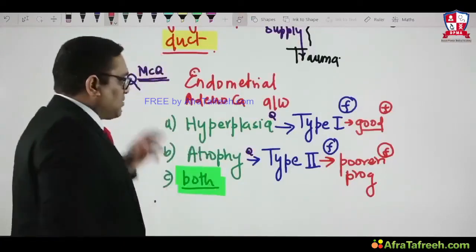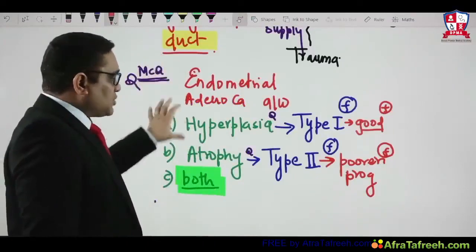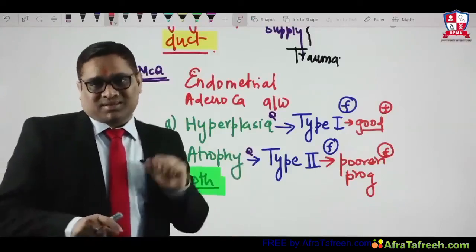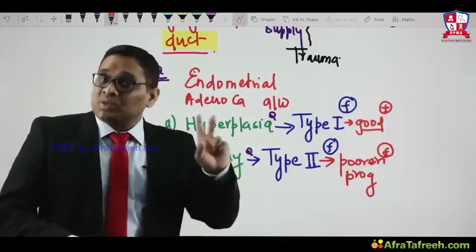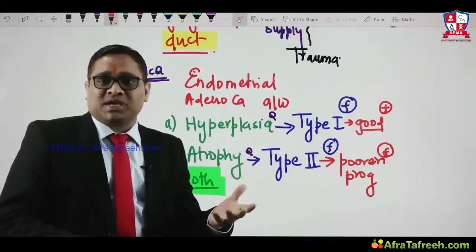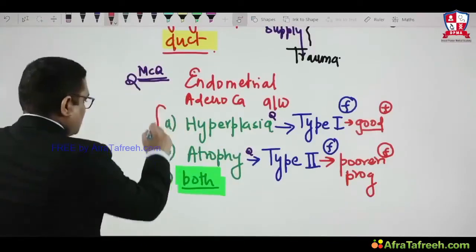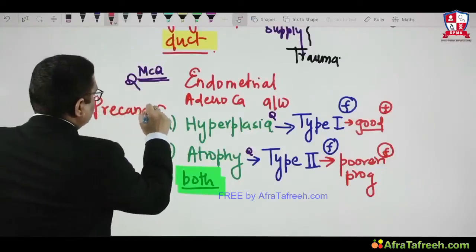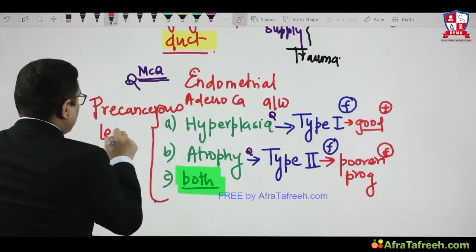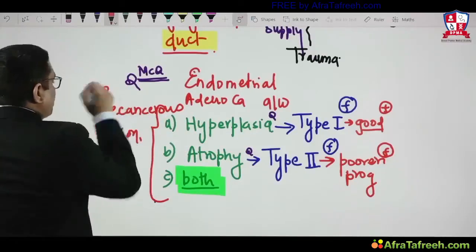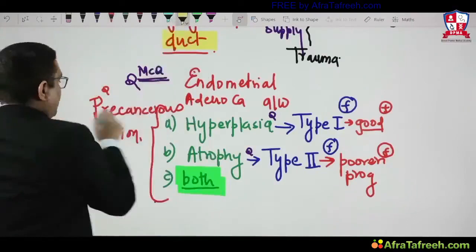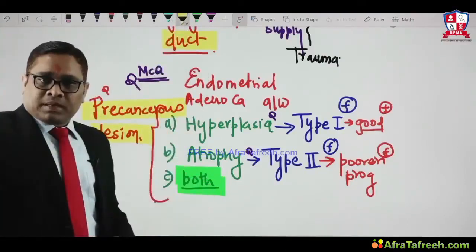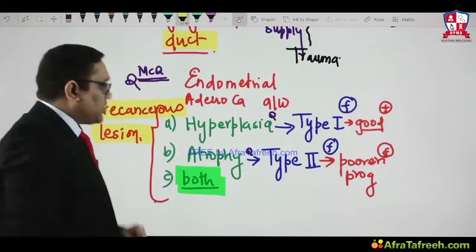So this point we have to keep in mind, that endometrial adenocarcinoma is because of both hyperplasia and atrophy. Hyperplasia and atrophy, both are precancerous. What I said? Both are precancerous, and that was the PGI question. So that is what I wanted to tell you. Both are precancerous lesions. So now we have to understand precancerous lesions are hyperplasia and atrophy, right? So these are the important points about atrophy.